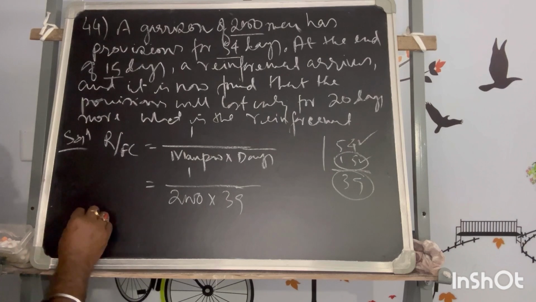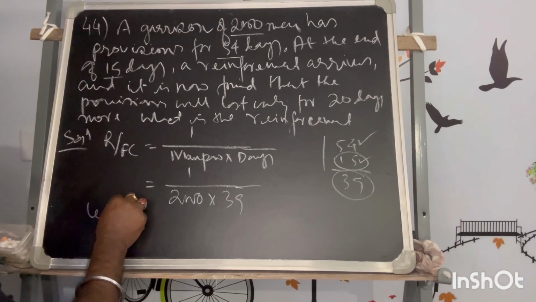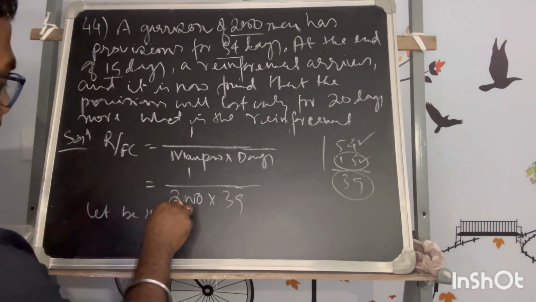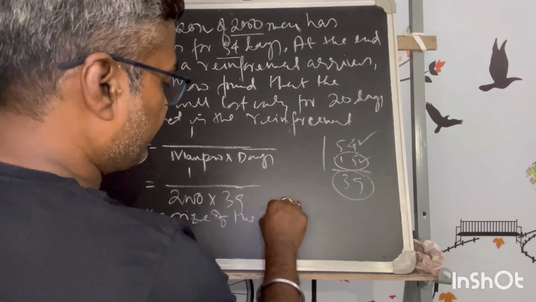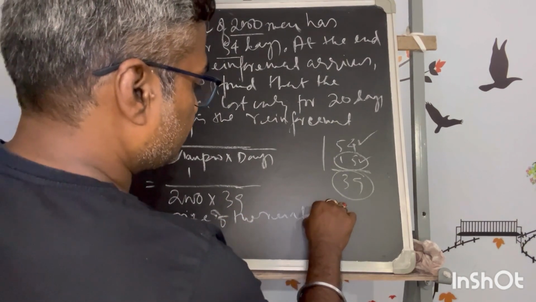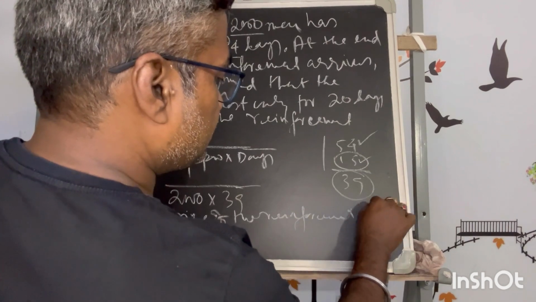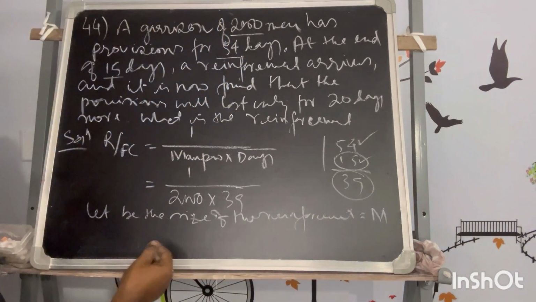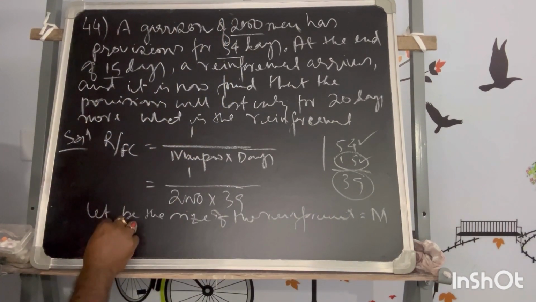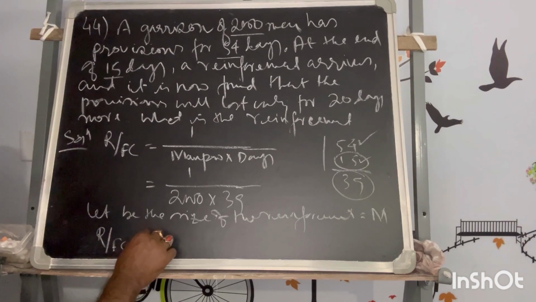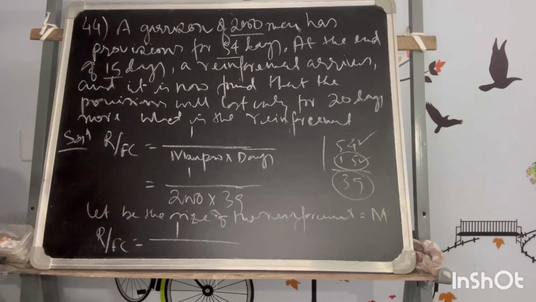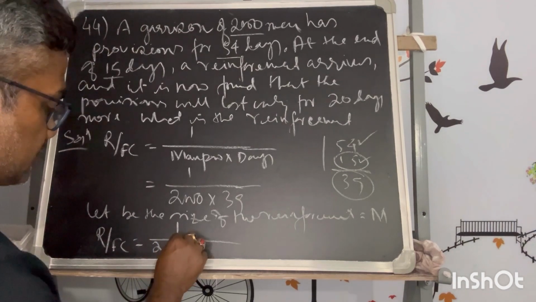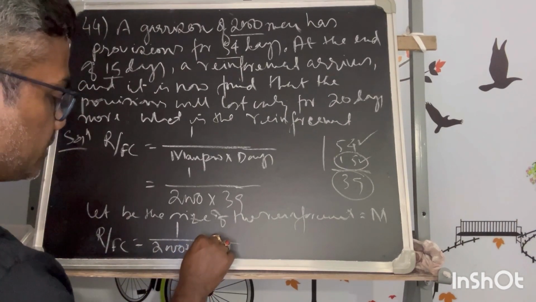But when the reinforcement came, let the size of the reinforcement be equal to m. My new rate of food consumption will be whatever remaining food, that is 1, and the manpower increased from 2000 to 2000 plus m.